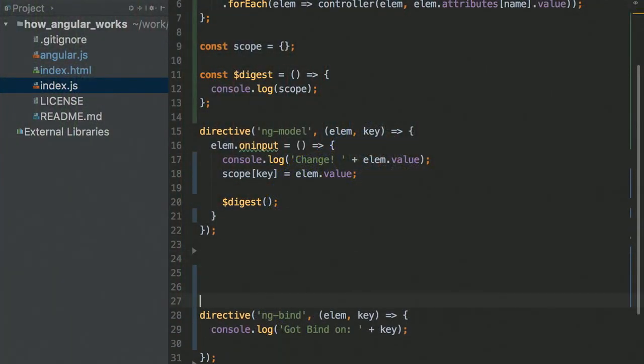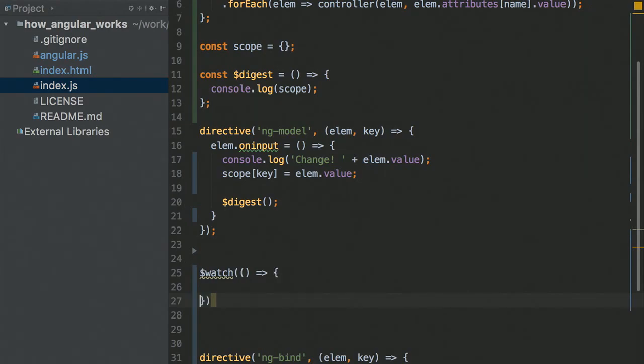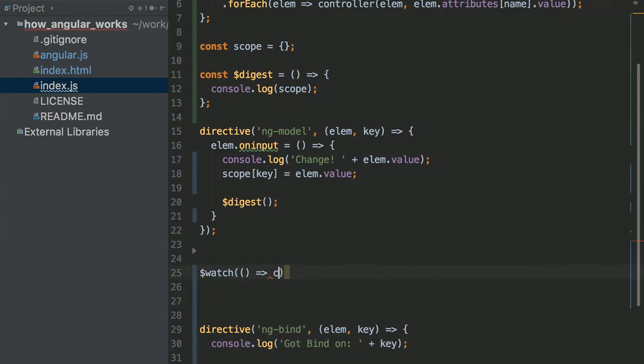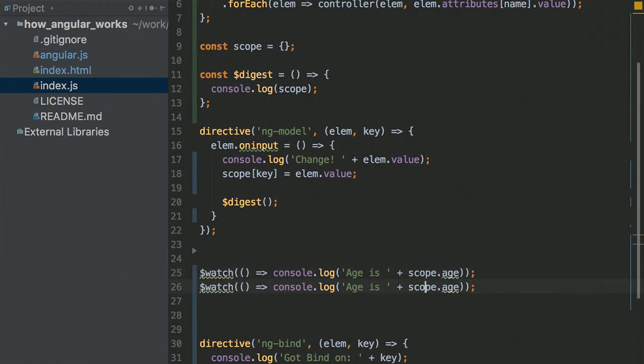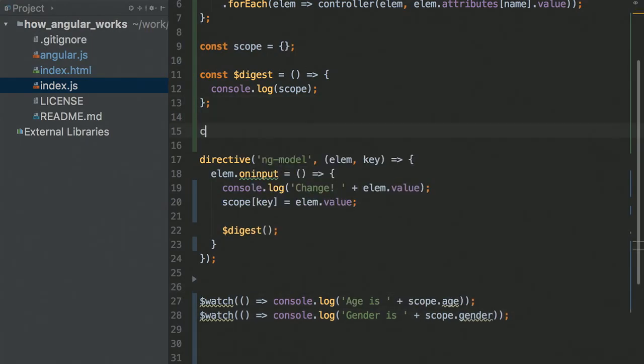I'm going to put it outside. Watch. Every time there's a change, console log, age is scope age. And let's say another watch. Every time there's a change, gender is scope gender. So how does the scope function look like?